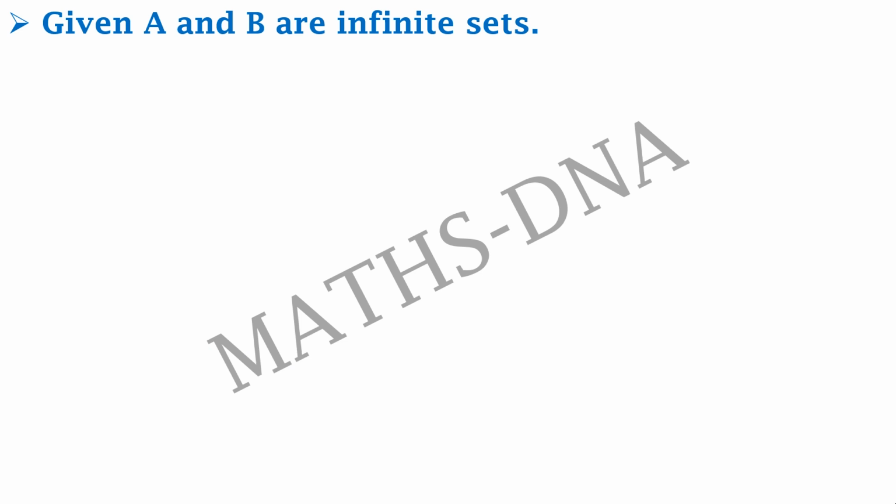Moving on, we are given two sets A and B which are infinite. Here they have not mentioned whether the set is countable or uncountable. Remember the diagram: whenever you have a set, it can be empty or non-empty. If it is non-empty, it can be finite or infinite. If it is infinite, then it can be countable or uncountable.